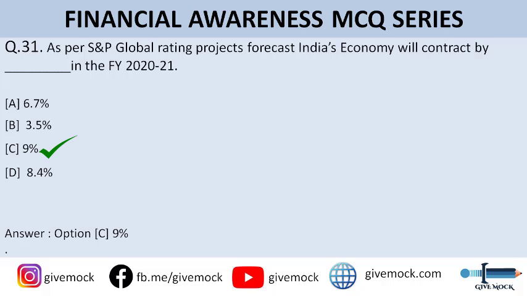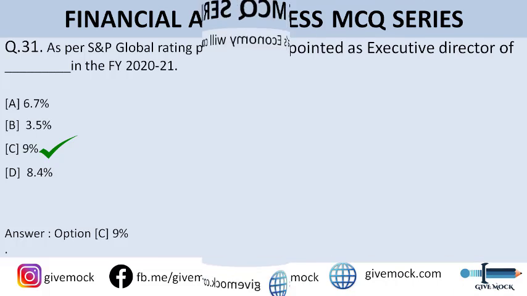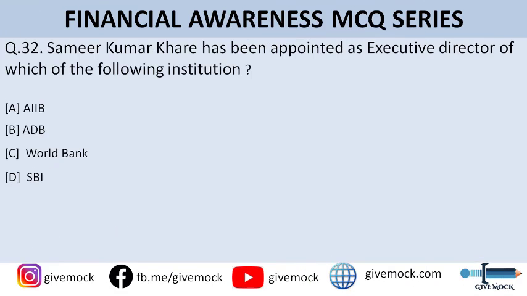Alright. Moving on to question number 32. Samir Kumar Khare has been appointed as Executive Director of which of the following institutions? Option A is AIIB, option B is ADB, option C is World Bank, and option D is SBI. So guys, the correct answer is option B, that is ADB, Asian Development Bank.